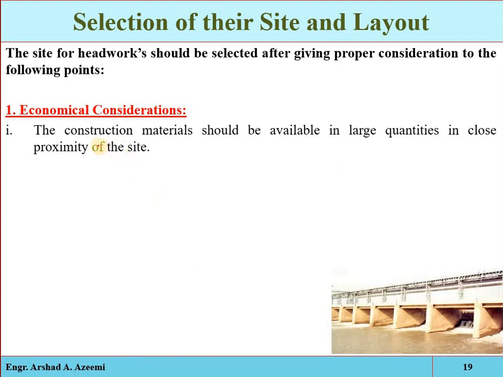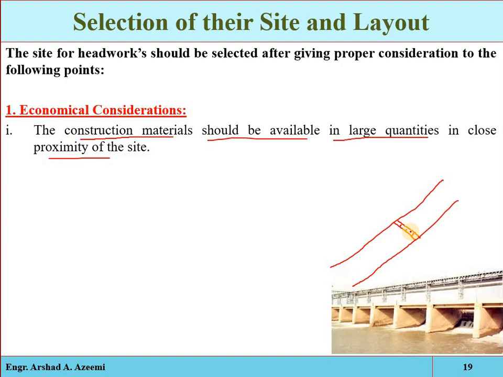First we have to look that the construction material should be available in large quantity and in close proximity of the site. Such a site will be selected where the construction material, for example the sand, the gravel, the clay or any stone or rocks required for the construction of different components of the headwork, is easily, largely and closely available.